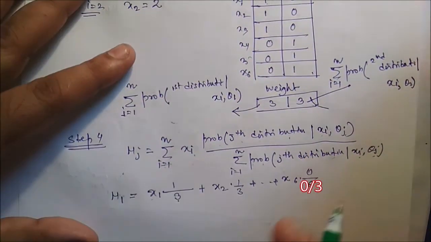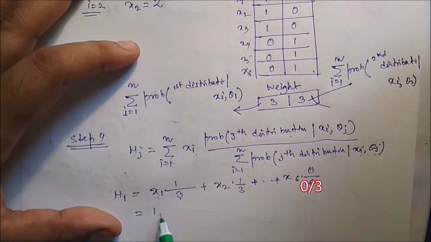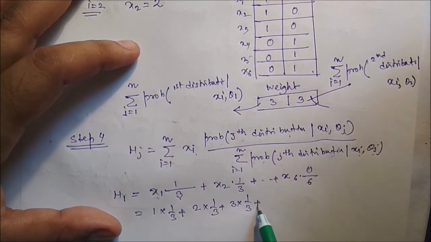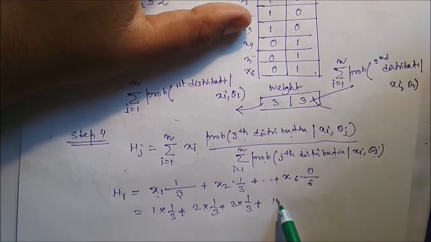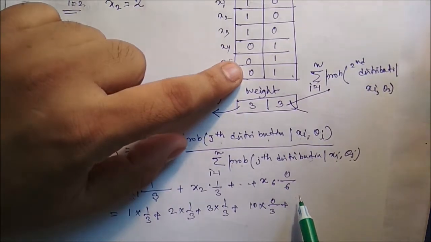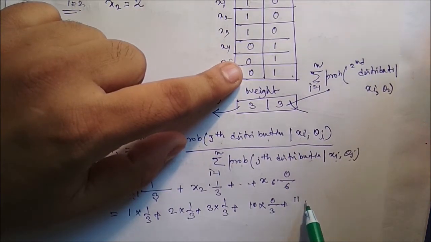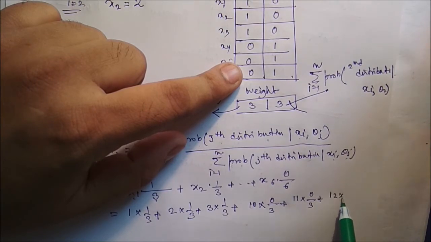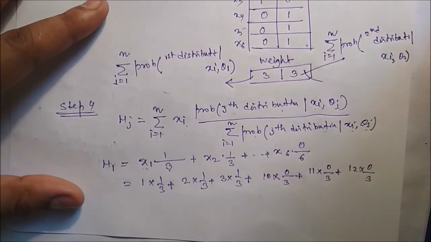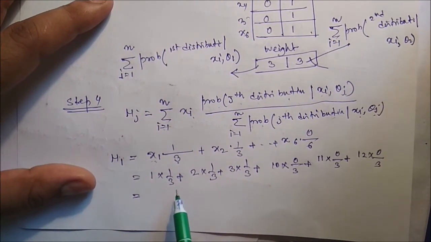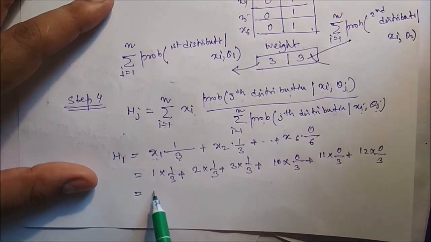Okay, so in detail, x1 is 1 into 1 by 3, x2 is 2 into 1 by 3, 3 into 1 by 3 plus 10 into 0 by 3, then the next data is 11 into 0 by 3 plus 12 into 0 by 3, and if you solve it, you can get mu 1 is equal to 2.